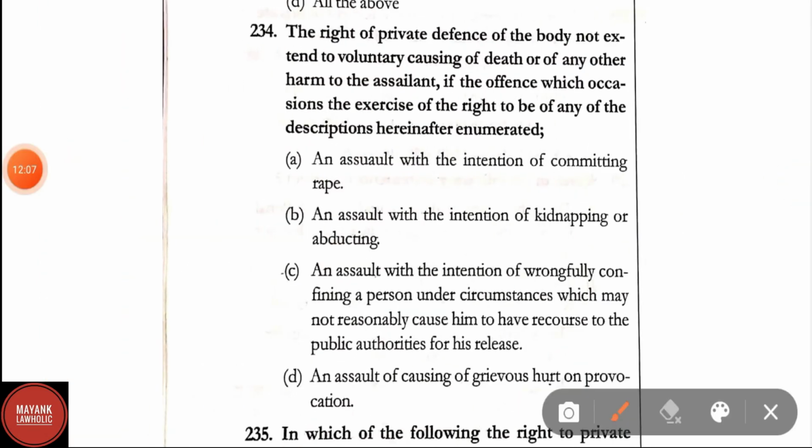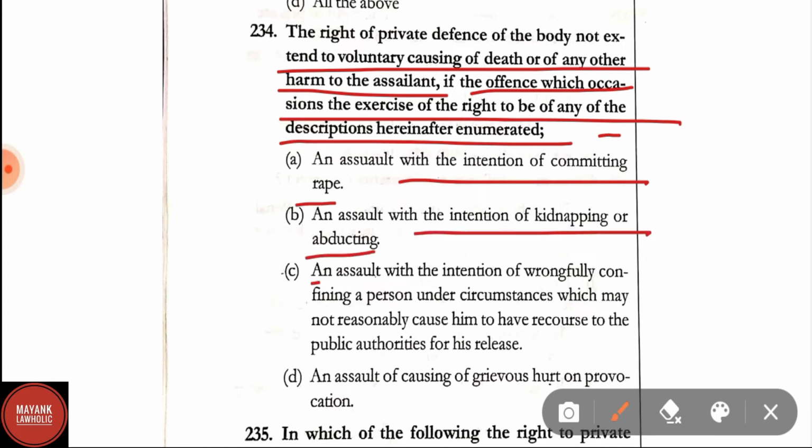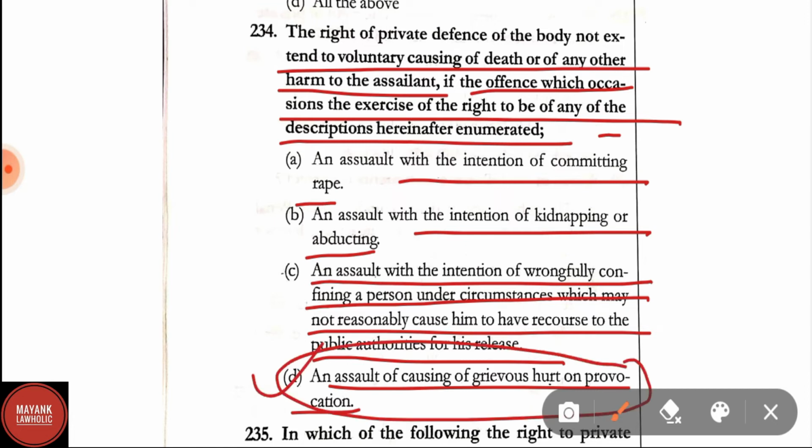Question number 234. The right of private defense of the body does not extend to voluntarily causing death or any other harm to the assailant if the offense which occasions the exercise of the right is of any of the descriptions herein enumerated. Option A, assault with the intention of committing rape. Option B, an assault with the intention of kidnapping or abducting. Option C, an assault with the intention of wrongfully confining a person under circumstances which may not reasonably cause him to have recourse to the public authorities for his release. Option D, an assault causing grievous hurt on provocation. Here the correct answer is option D, that is an assault causing grievous hurt on provocation.